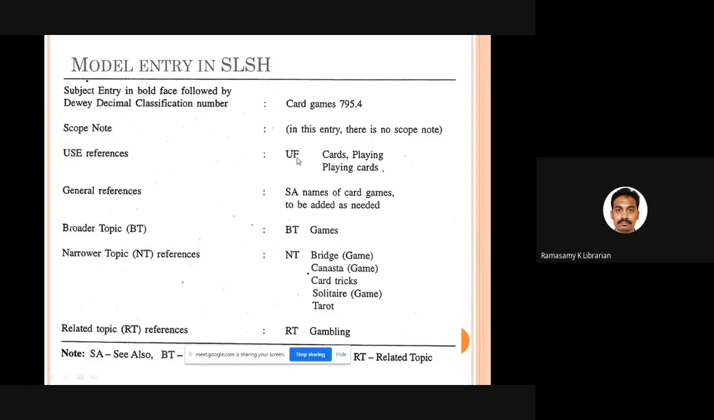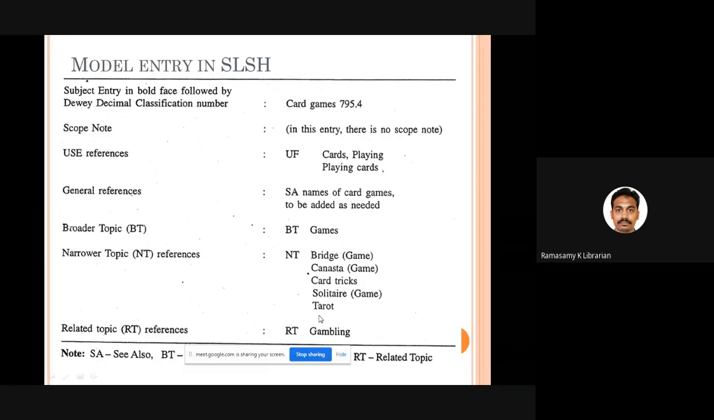Used for, that means don't use the word playing cards. Don't use the words playing cards whenever you are describing a particular subject heading in your catalog. Instead, you have to use the words card games. Good. What is the broader term? Games. What are the various NT, narrow terms? We have bridge game, canasta game, card tricks, tarot. These are all narrow terms.